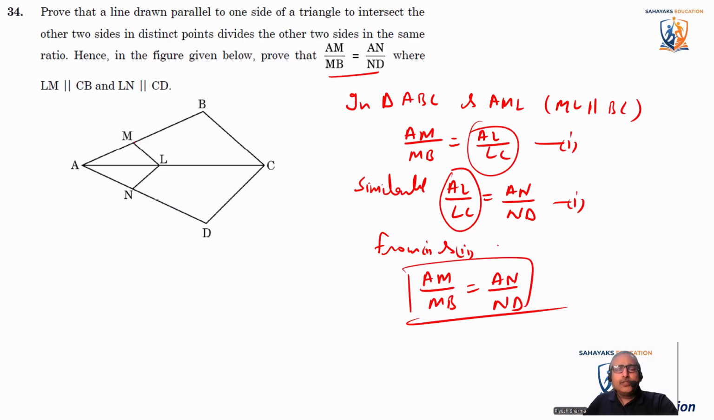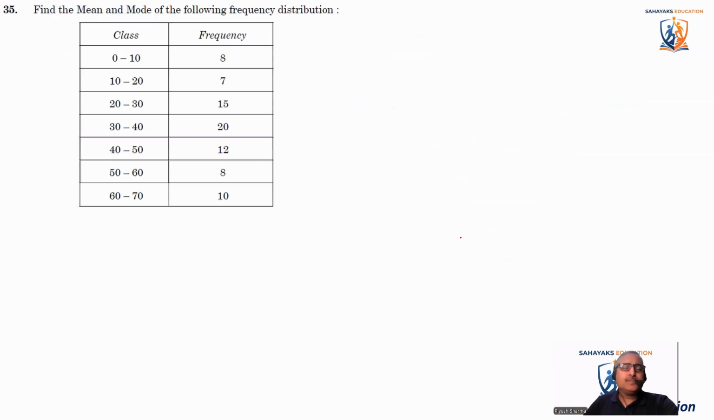Okay, so let's move to the next question now. Find the mean and mode of the following frequency distribution. This is what you have to find out. First we'll find the mode. Mode is easier. Before finding the mode, we should know what the modal class is. The modal class is the class where the frequency is maximum. So where exactly is the frequency maximum? The frequency is maximum at this place. That means this is the modal class. 30 to 40 is the modal class.